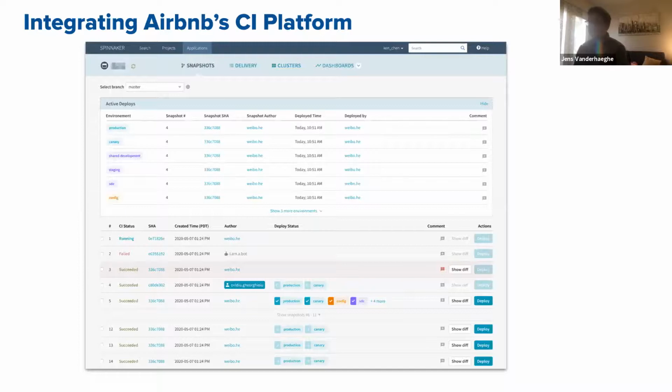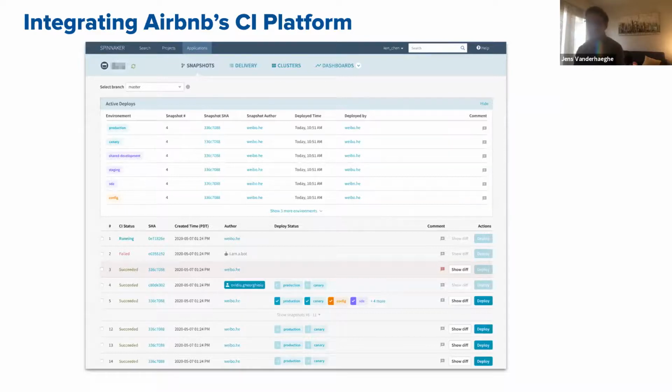So what we did is we extended Spinnaker's UI, and we really pushed for integrating our internal CI platform. As you can see from the screenshot, we added a new top-level page to Spinnaker called Snapshots. This snapshot page shows us all of the existing builds, and we also pull in information from Spinnaker itself.